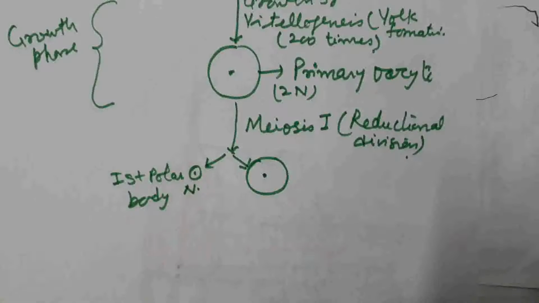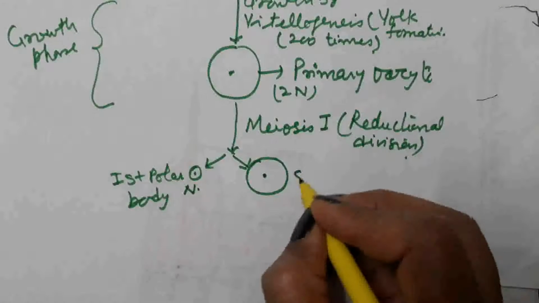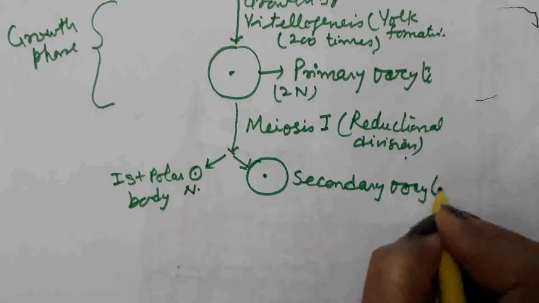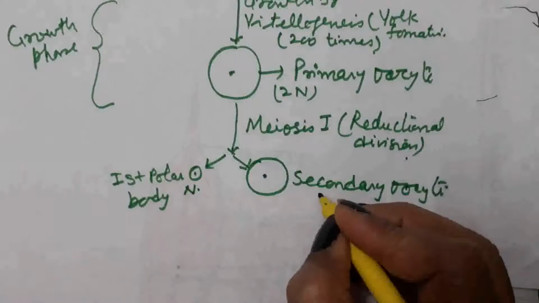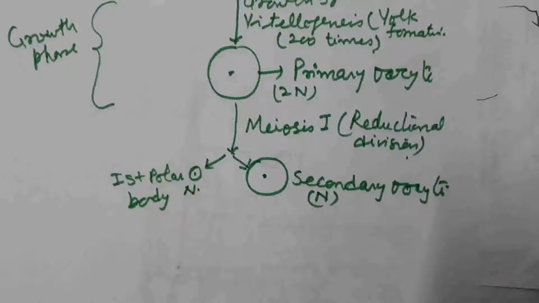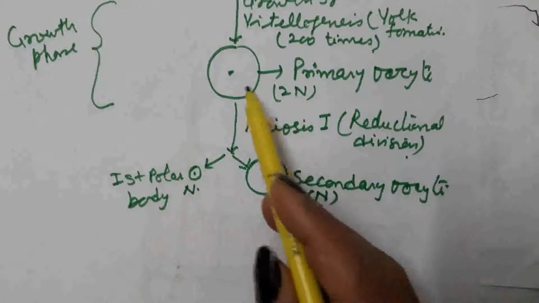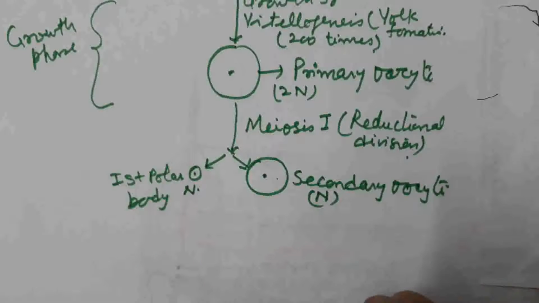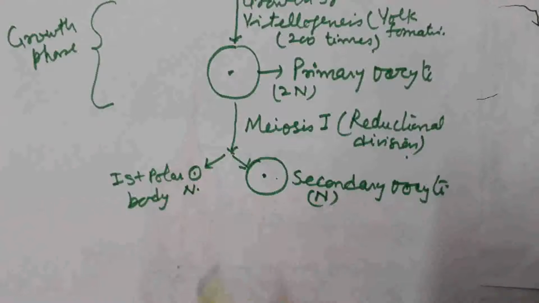The bigger cell is known as the secondary oocyte, in which chromosome number is also haploid, that is n number of chromosomes are present. All the cytoplasm of the primary oocyte comes into the secondary oocyte, and the polar body is very little in size, with very little or no cytoplasm. Later on, this first polar body may degenerate.